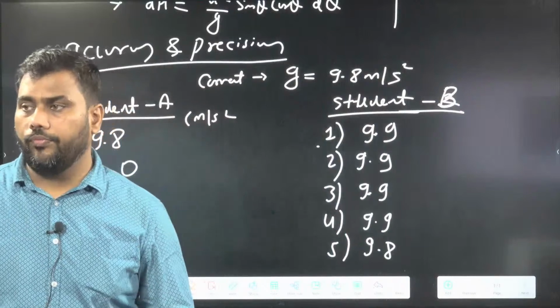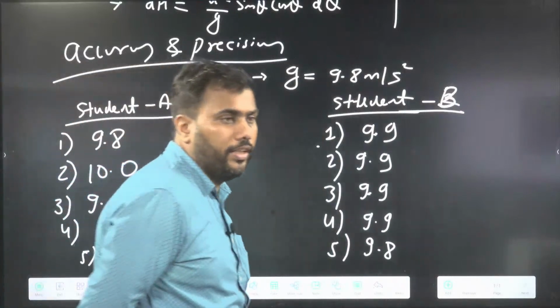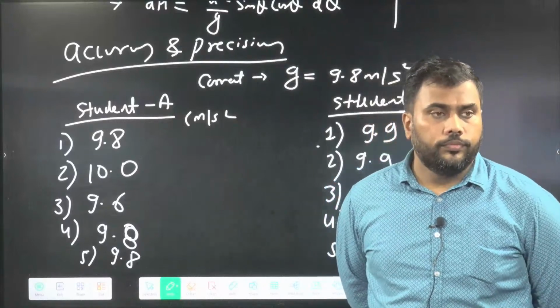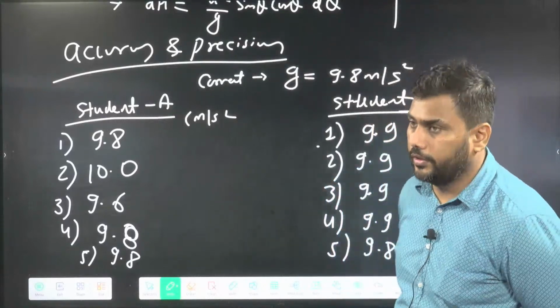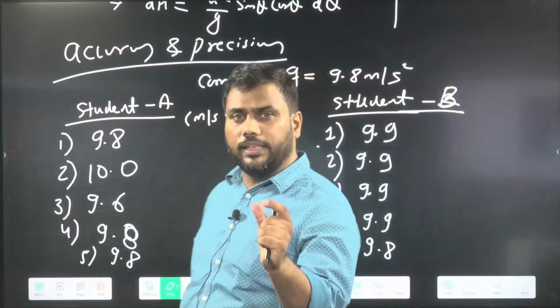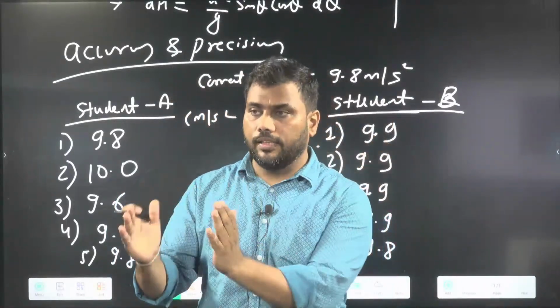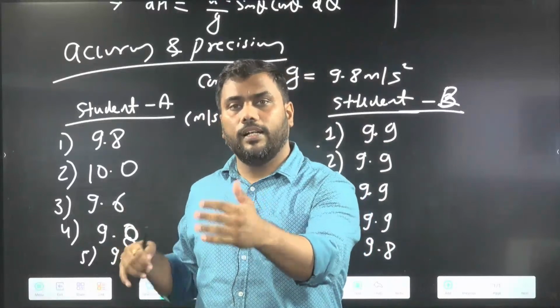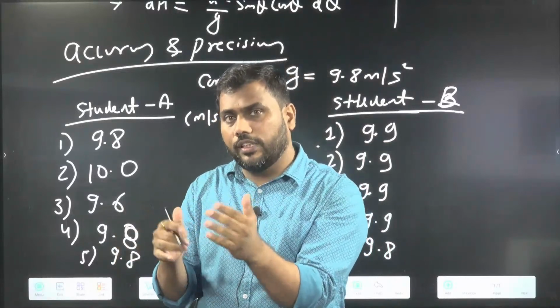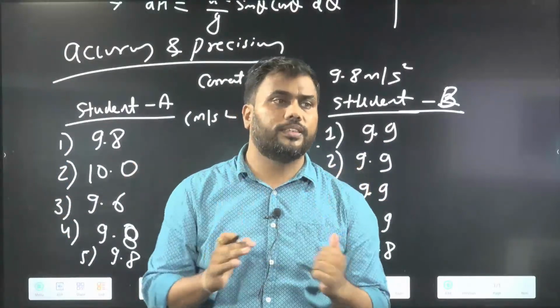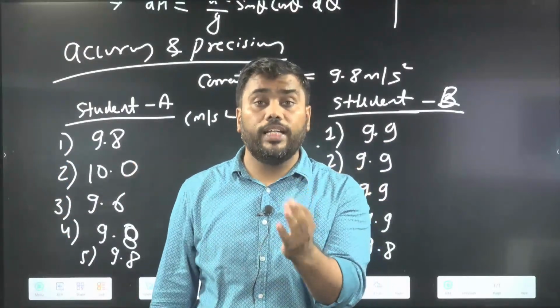Everyone, do we know the meaning of accuracy and precision? Yes, okay. Accuracy means getting your result close to the exact value. Precision means if you are repeating your experiment and you are always getting the same kind of result, your spread is less, you are always getting values close, that is called precise. One more meaning of precision is there.